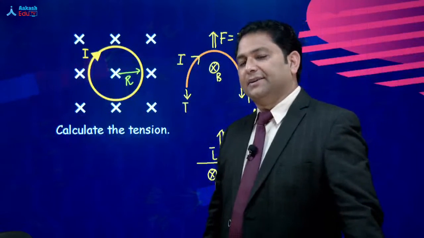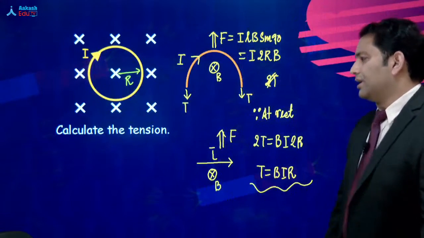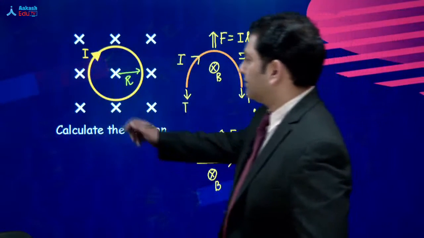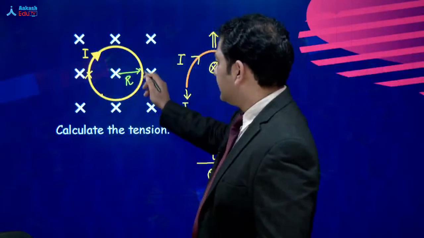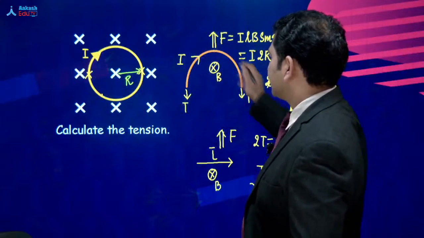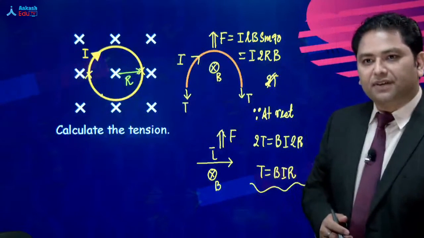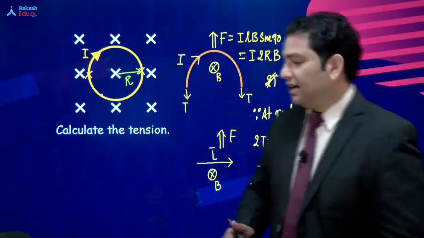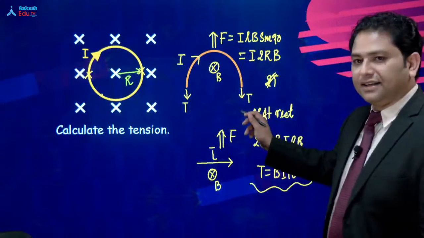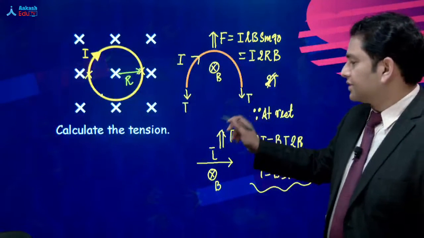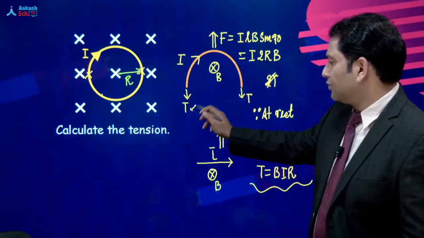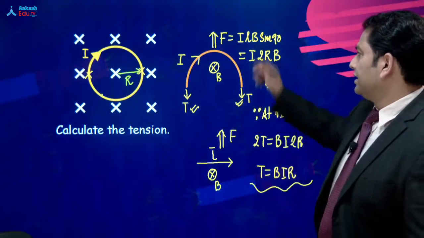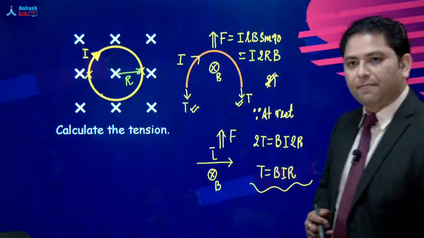All right, so let's see how it will be 2T. Srinjan, this discussion is dedicated to you because हमने यहाँ कट किया है, यहाँ कट किया है. So our system is this semicircle. If it is semicircle, in that given condition, आप देखिए one tension will be there, other tension will be there. So 2T downward, therefore, 2T नीचे equals to BI2R.